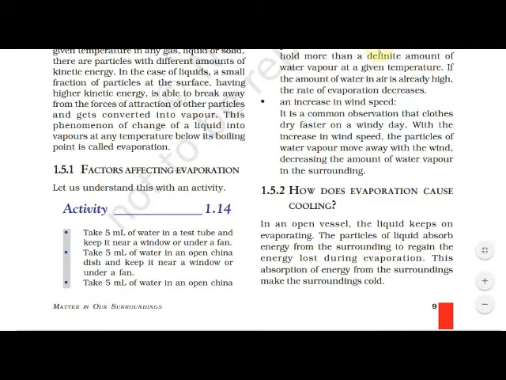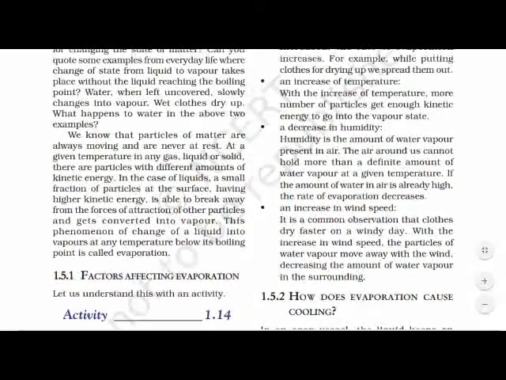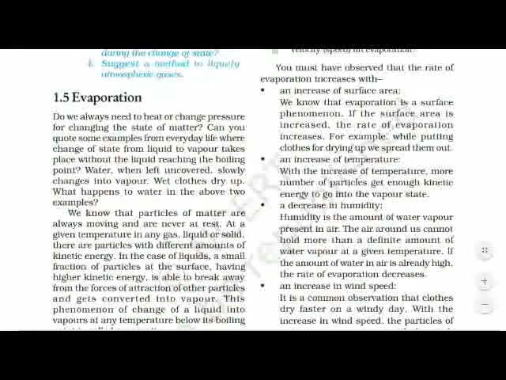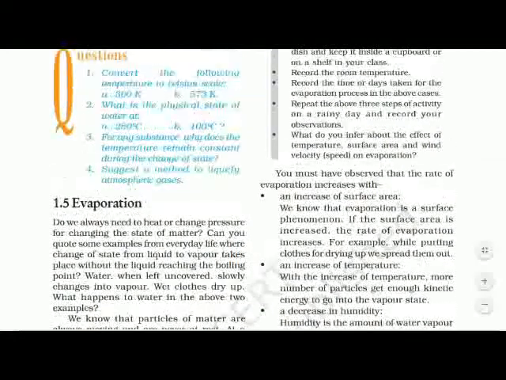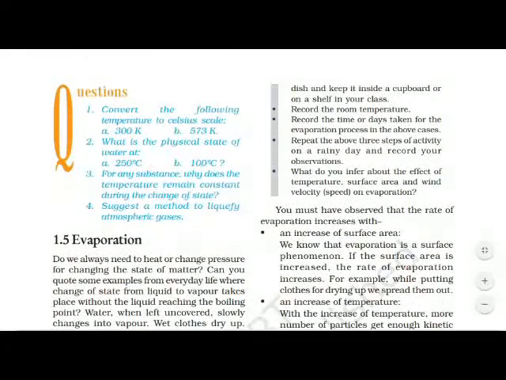What happens after some time? Who will tell me what will happen? Anybody? If the dish is kept inside a cupboard or a shelf in your class, what will happen? If it is kept in open space, what happens?